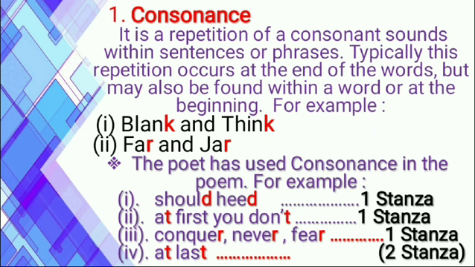And then again in the first stanza, the poet has also used consonance. At first you don't. So in the third line of the poem, "If at first you do not succeed," you can see the repetition of a consonant sound. The consonant here is T. So the repetition of the T sound occurs in at first you don't, in the first stanza.